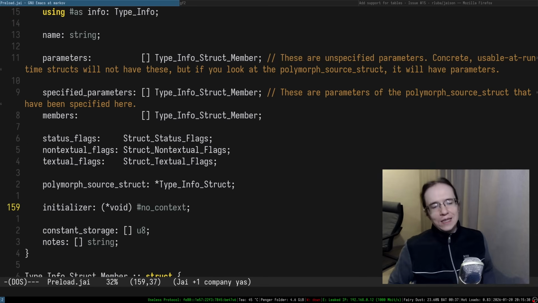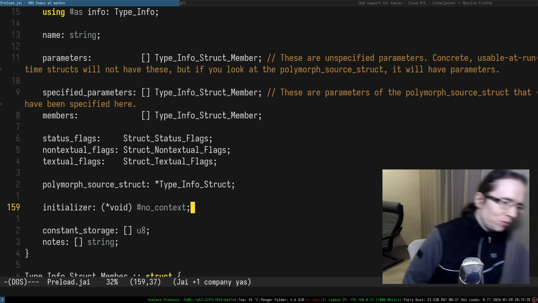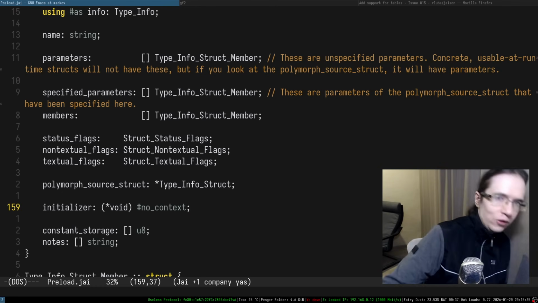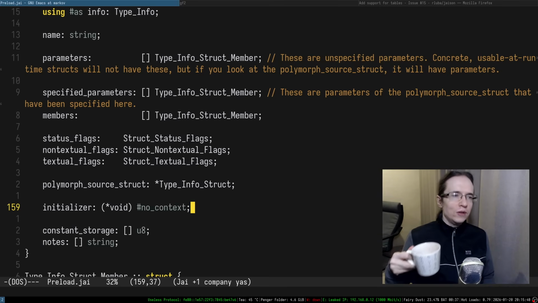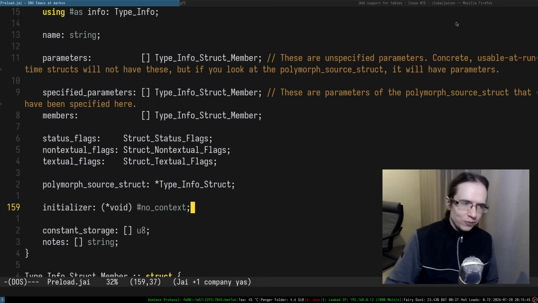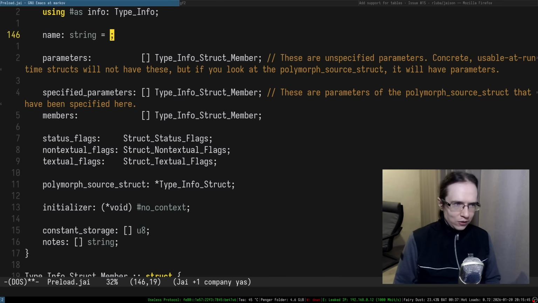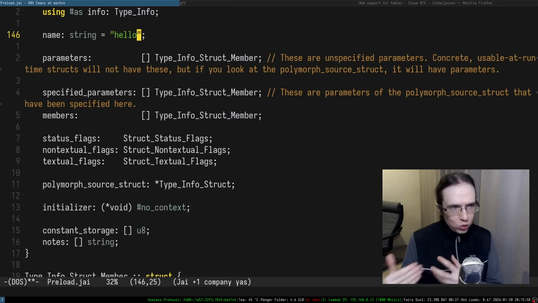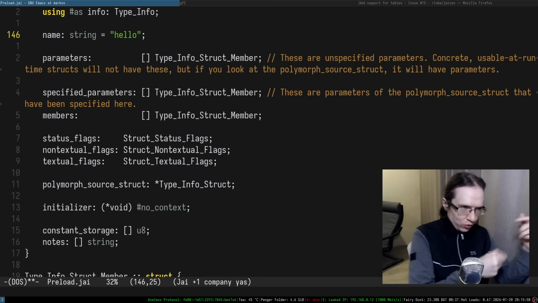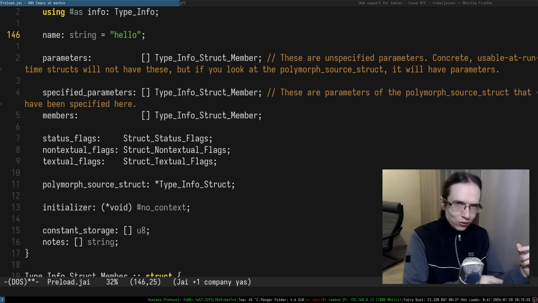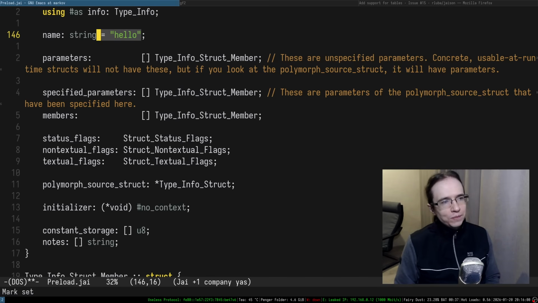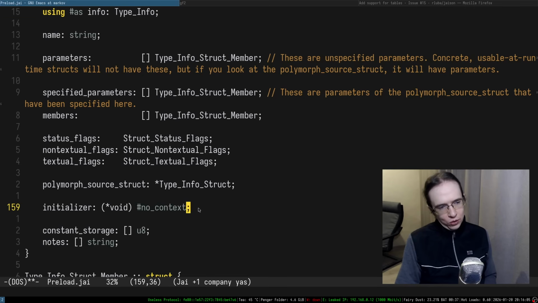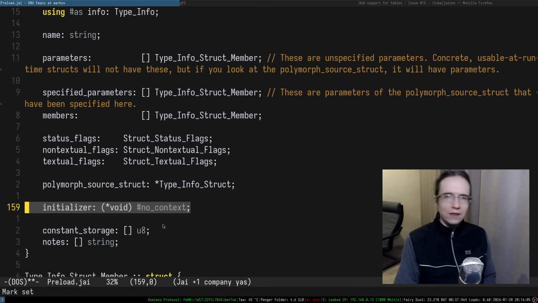Oh yeah, so the structs can have initializers. They're like constructors, but you can't write code for them. It's generated automatically by the compiler. It's usually for setting the default fields, right? So if you say that a particular field has a default value, there is code somewhere that goes through the fields and sets the default values, and that code is generated automatically by the compiler, and it is the initializer, right? And I suppose Jai doesn't allow you to define your own initializer, because people may start abusing it, right?